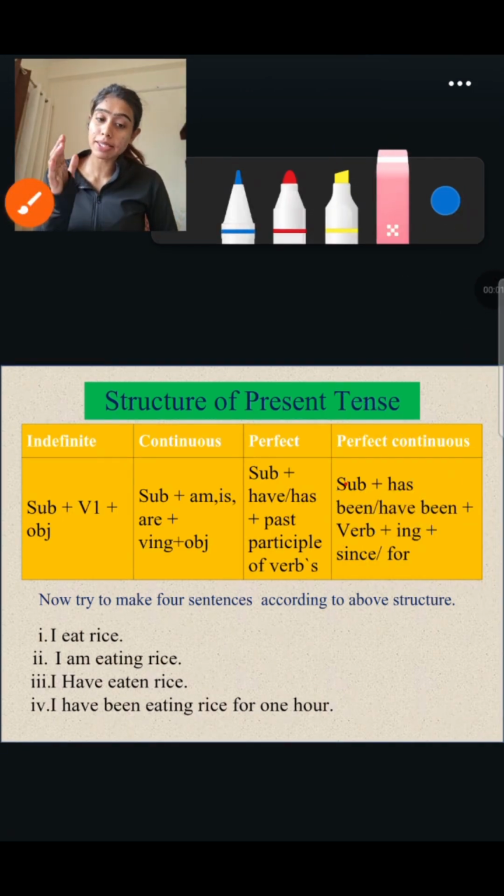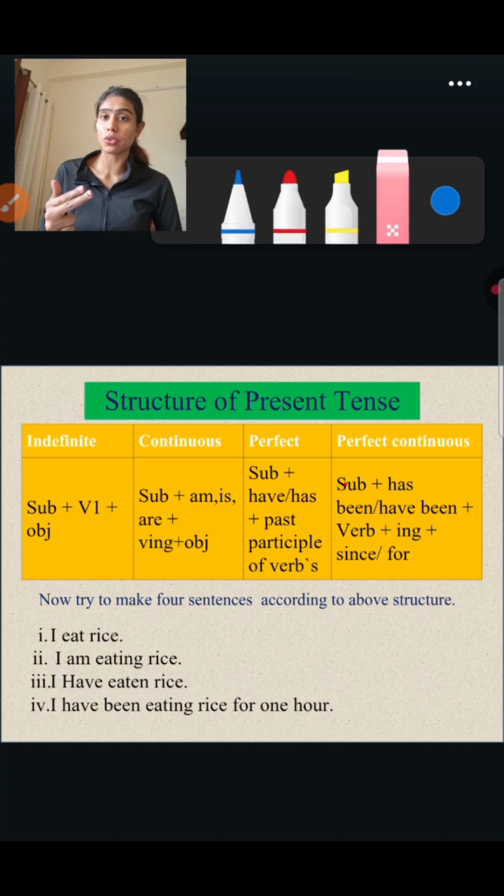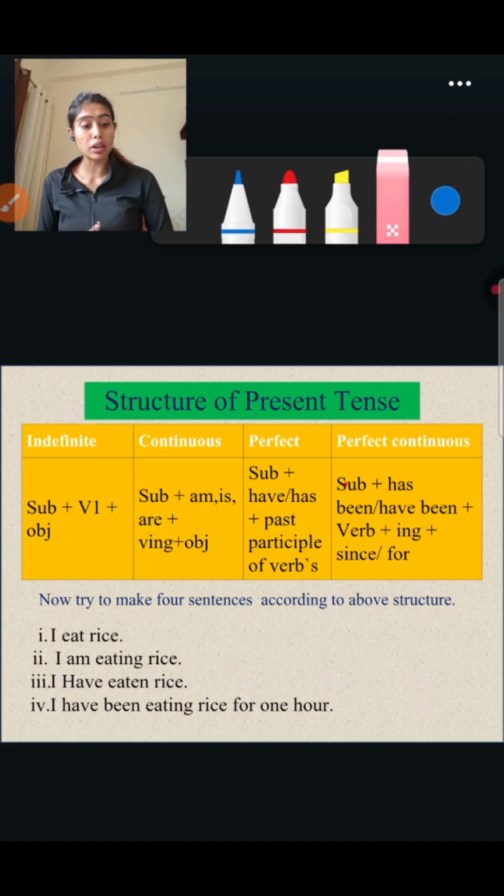Moving forward to present perfect continuous tense. When do we use it? We use it when the action has been started in the past and is still continuing, is still ongoing. For an example, I have been doing homework for 2 hours. They have been playing football since 5 p.m. Okay, these two sentences are telling the action has been started in the past and is still ongoing.